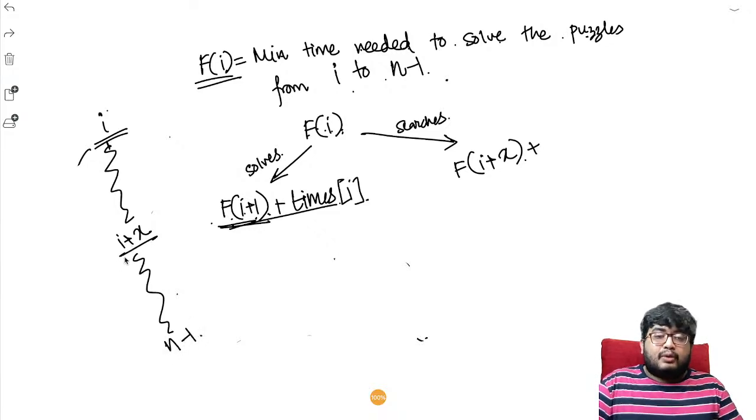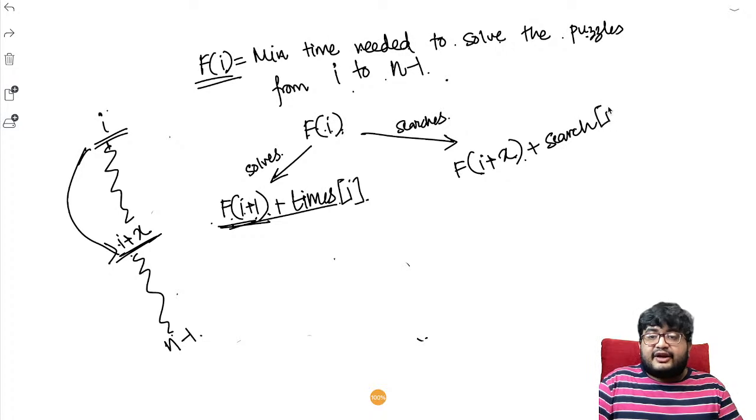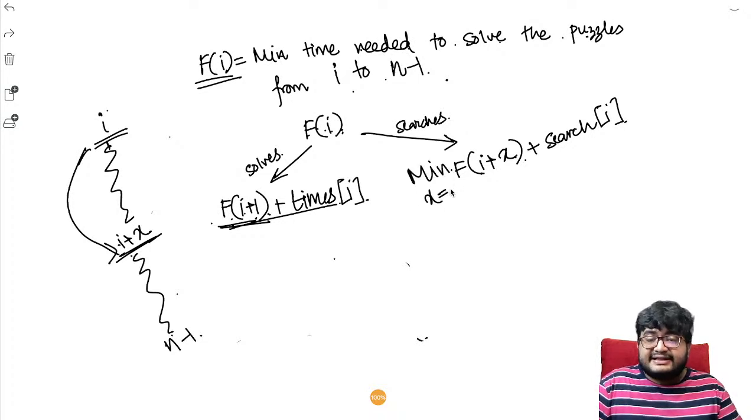What is the minimum number of steps needed from I plus x to reach n minus 1? It is f of I plus x. He decides to jump to I plus x directly, plus, as he has searched for it, the total time needed for searching is search of I. And what does he want? He wants the minimum over all x. What is x? x is 1 to k.